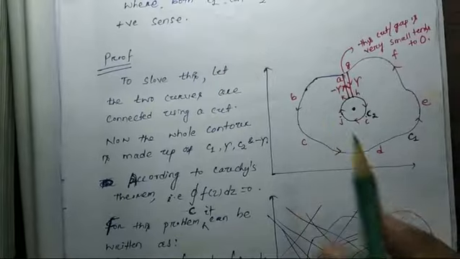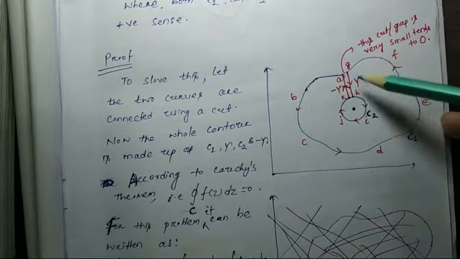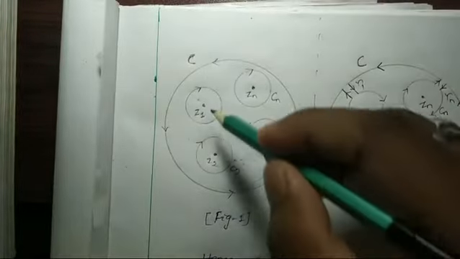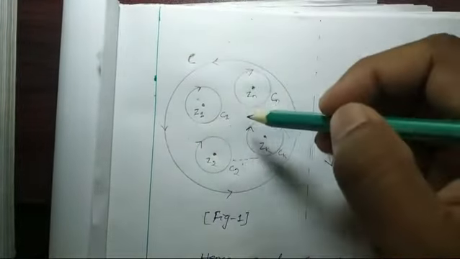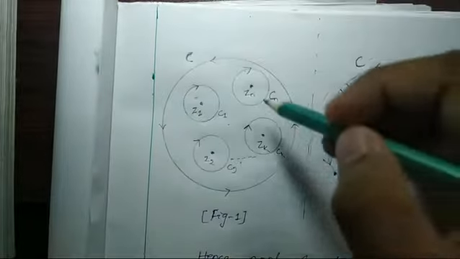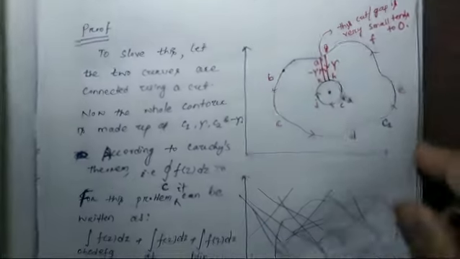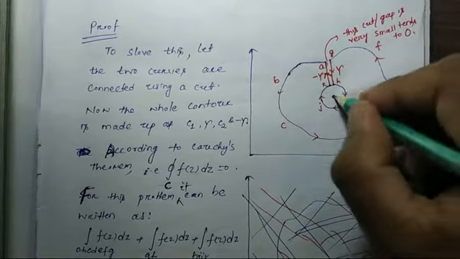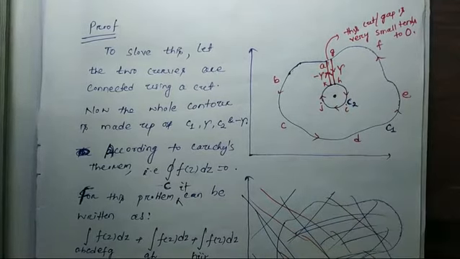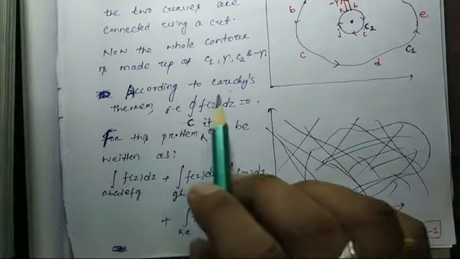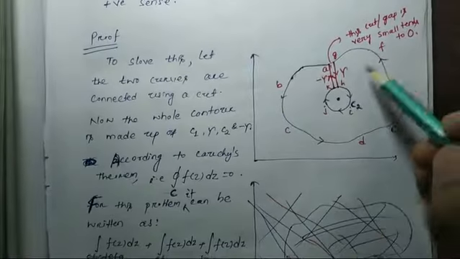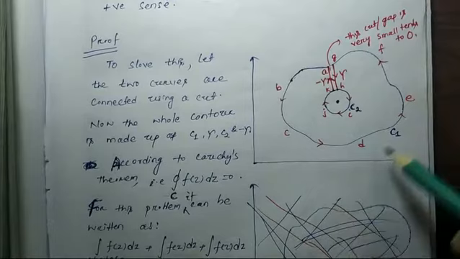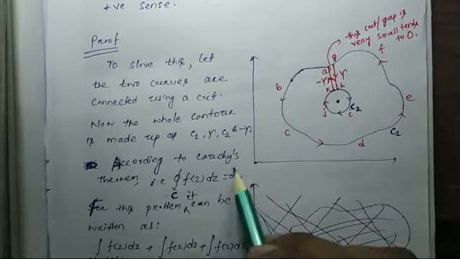What did we do there? Here how many curves are there? One is larger and another four points I have shown here, so five curves are present here. But there it had two curves: one larger curve and one smaller curve, which is around the singular point. What did we do there? According to Cauchy's theorem, around the closed curve, the integral of f(z) dz will be equal to 0.